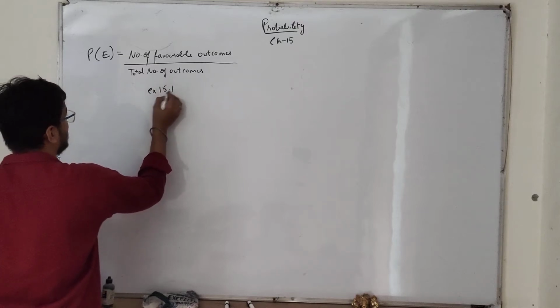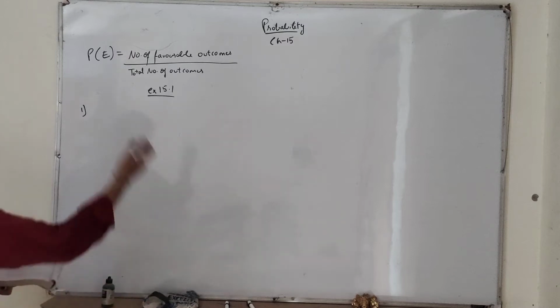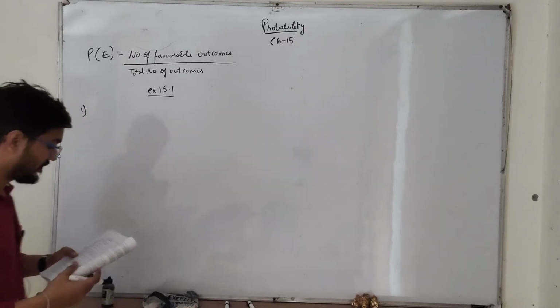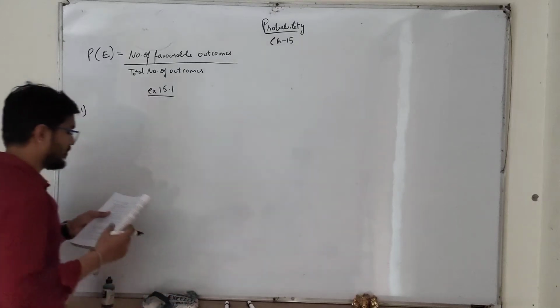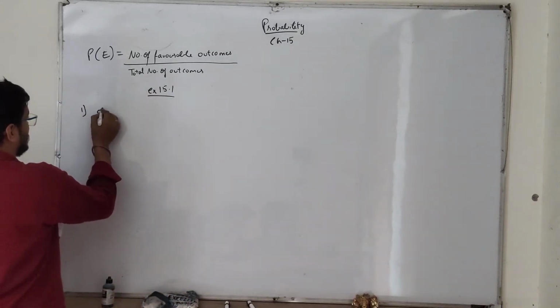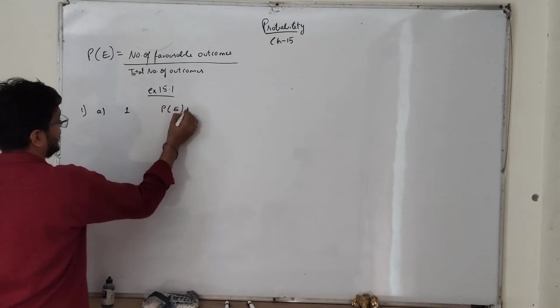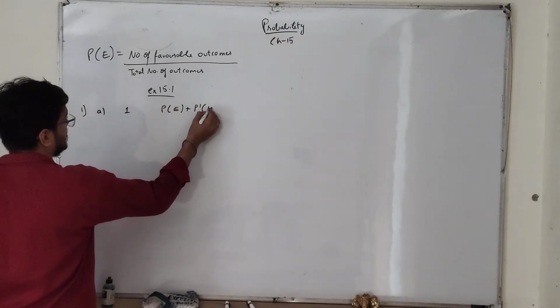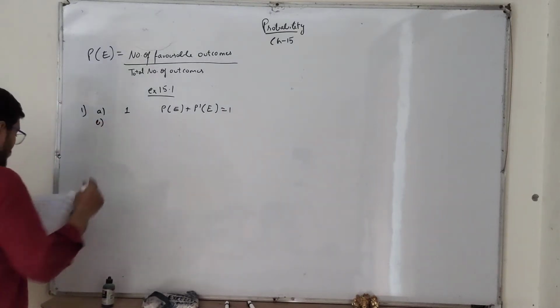So always remember that in each and every single question you have to write this formula wherever it is required, right? Probability of an event E plus probability of the event not E is always equal to 1. We all know probability of E plus probability of not E is equal to 1. So answer is 1. B.